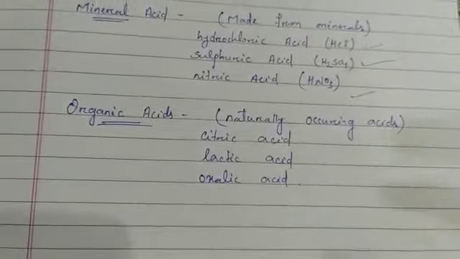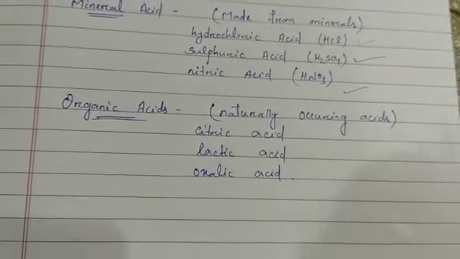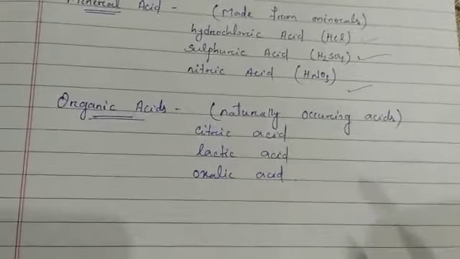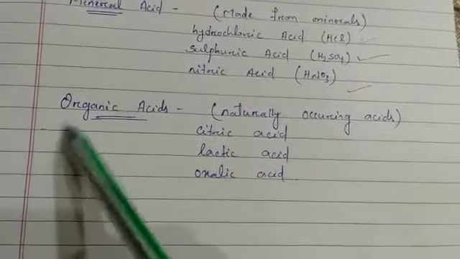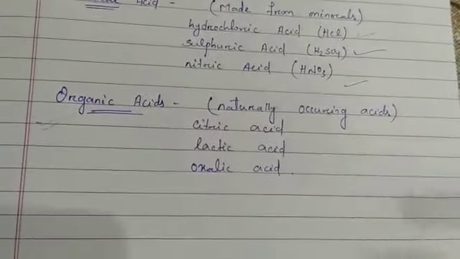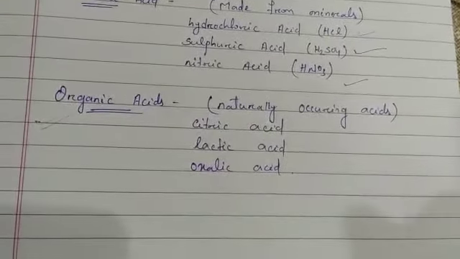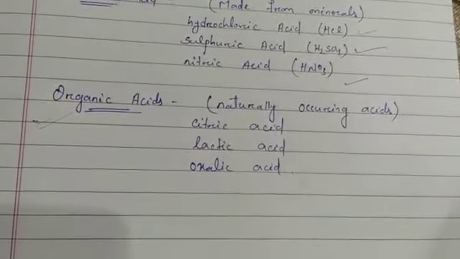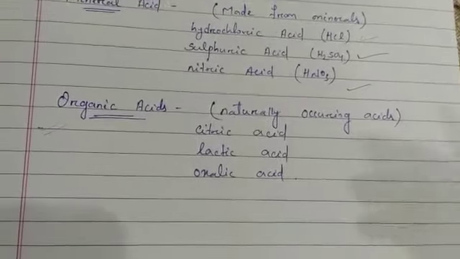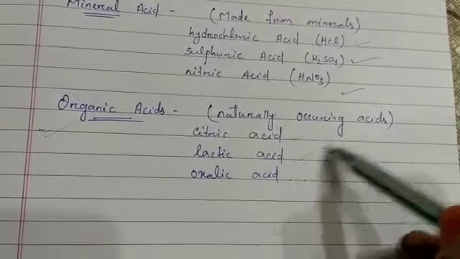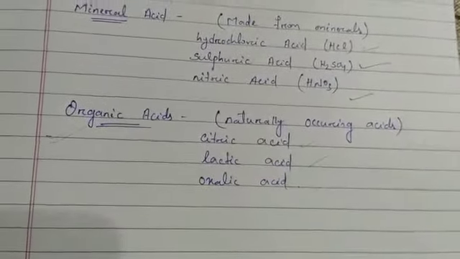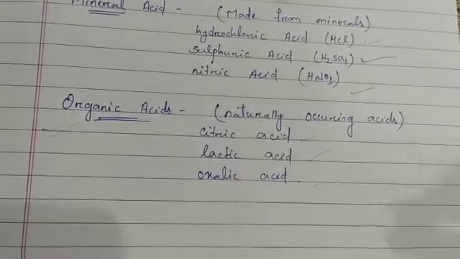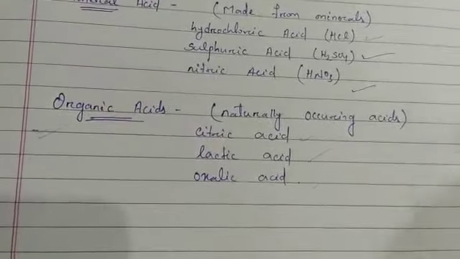Naturally occurring acids are also known as organic acids. Examples are carbon compounds like citric acid, lactic acid, oxalic acid, tartaric acid and acetic acid.